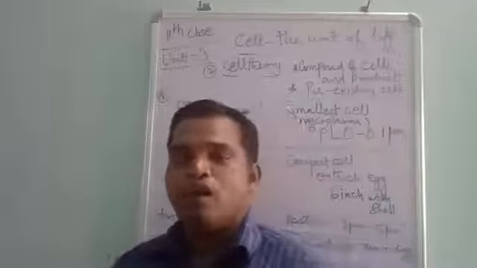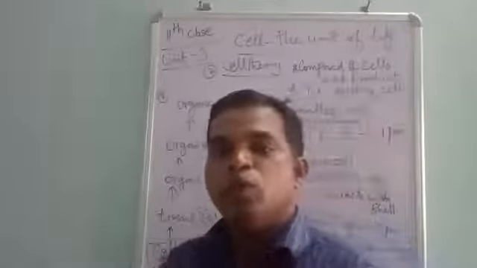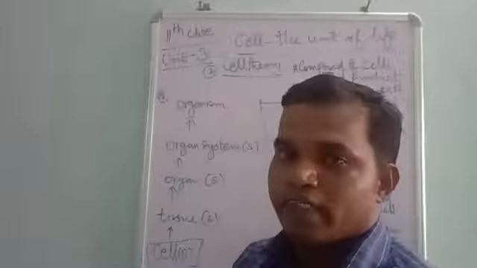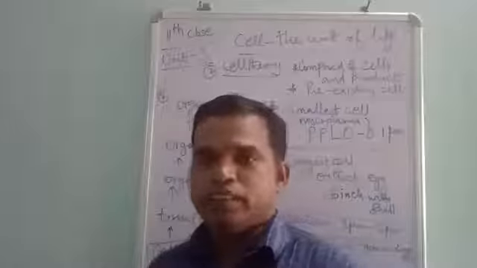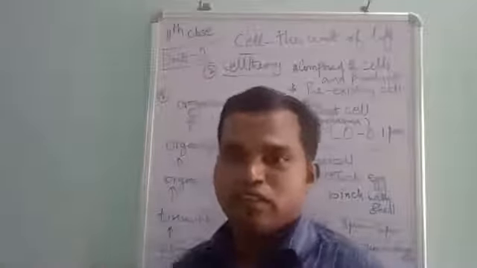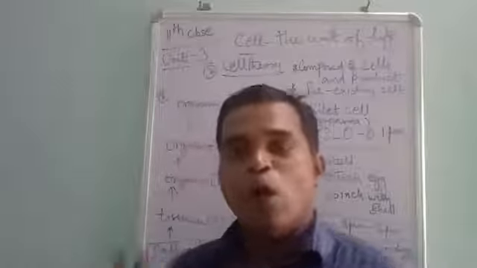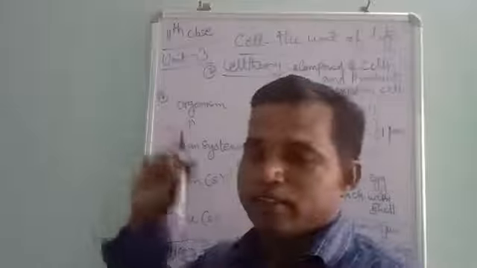In 1839, two scientists, Schleiden and Schwann, proposed a hypothesis. What is this hypothesis? They proposed a certain fact: all organisms are composed of one or more cells.